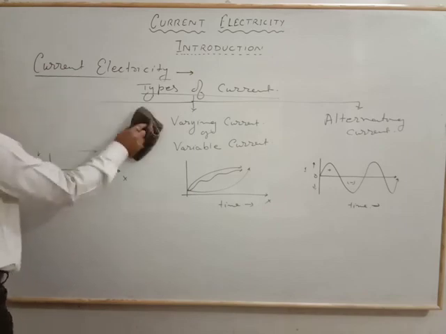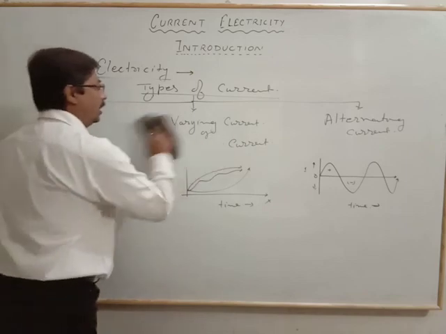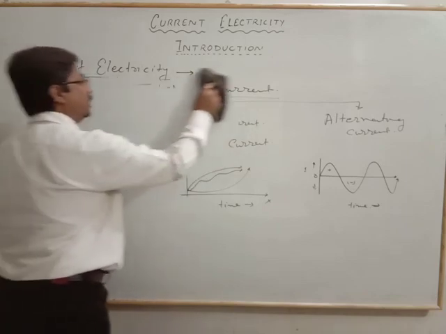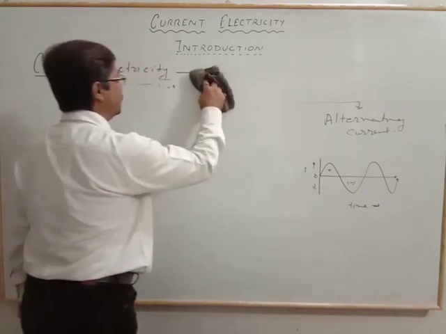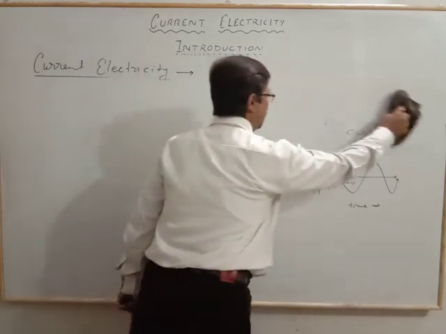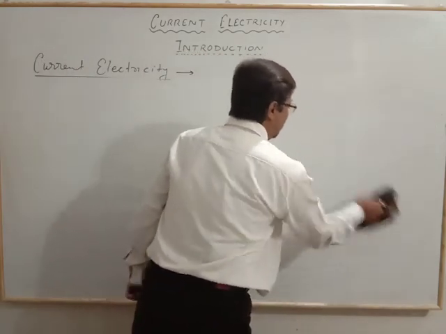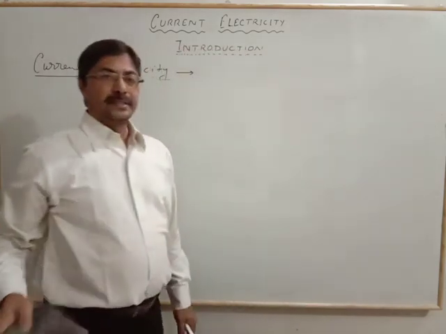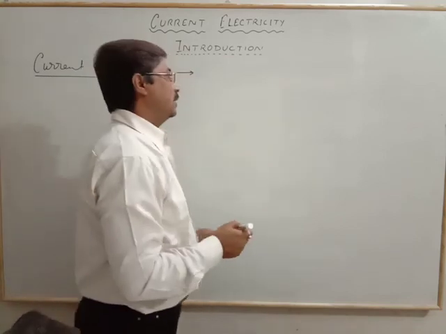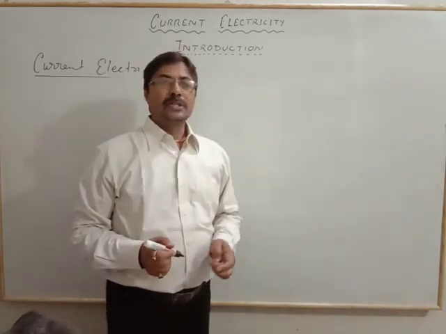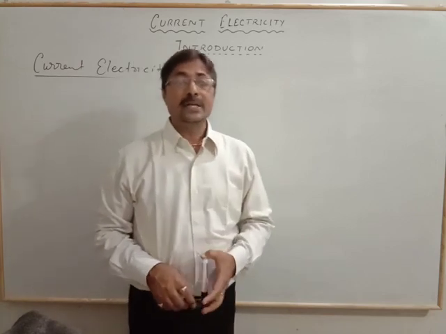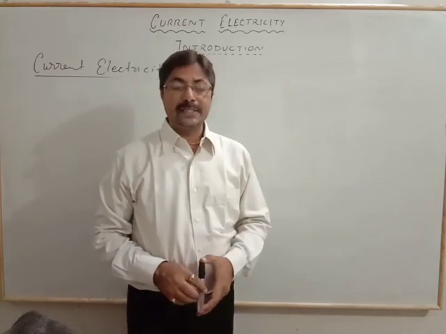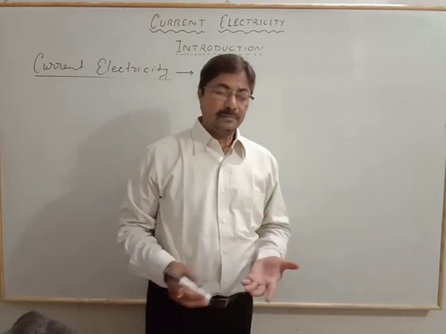Now, all about the current, we come to the conclusion that the current is the flow of the charge through any cross-sectional area per unit time, and that is known as electric current. Any charge crossing perpendicularly is known as electric current. In the next class, we will discuss current density and all other characteristics.